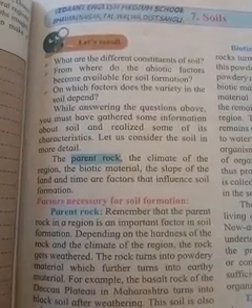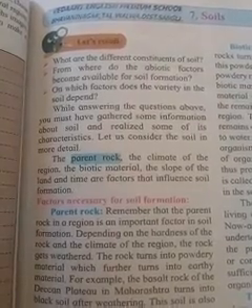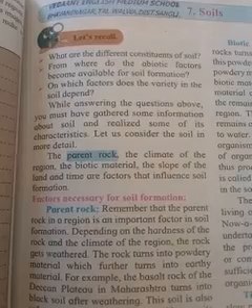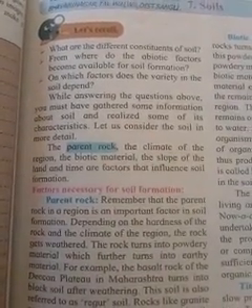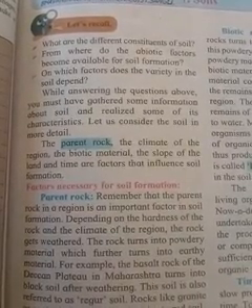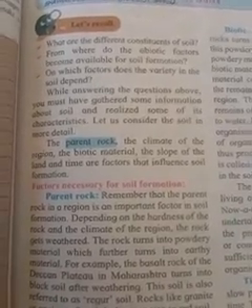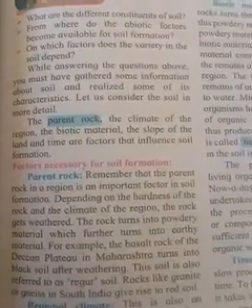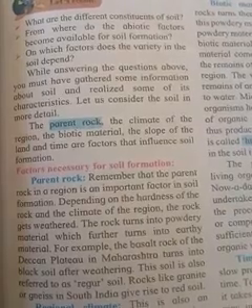Here we are answering this question above. You must have gathered some information about the soil and realized some of its characteristics. Let us consider the soil in more detail. The parent rock, the climate of the region, the biotic material, the slope of the land, and the time are the factors that influence soil formation. That means the parent rock, the climate of the region, the biotic material and the slope of the land.